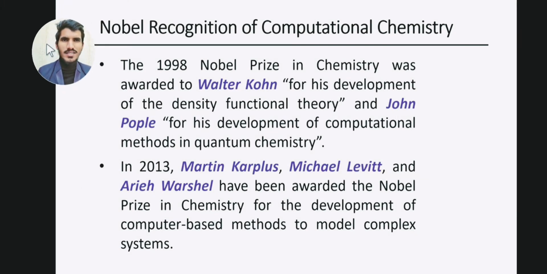The first slide says the Nobel recognition of computational chemistry. First of all, we are going to study the names of the scientists who made a great contribution to computational chemistry. Our first scientist was Walter Kohn for his development of the density functional theory, and John Pople developed the computational methods in quantum chemistry. They got the Nobel Prize in 1998 for their work.